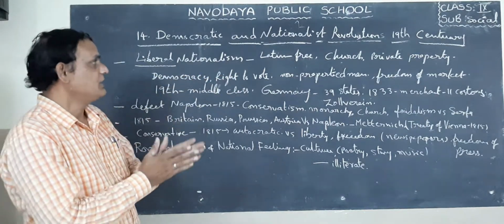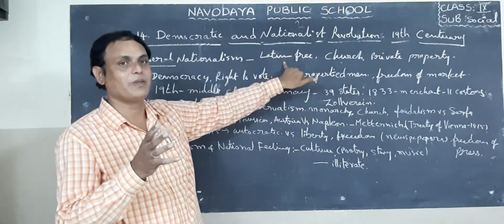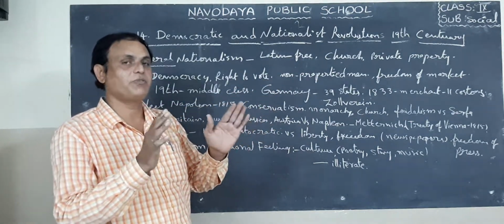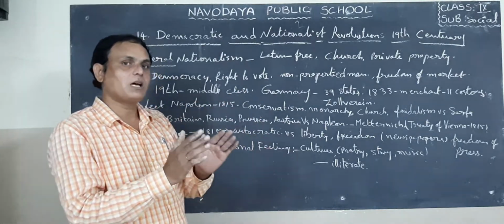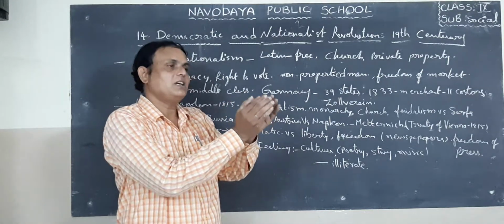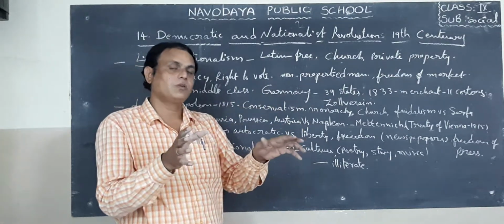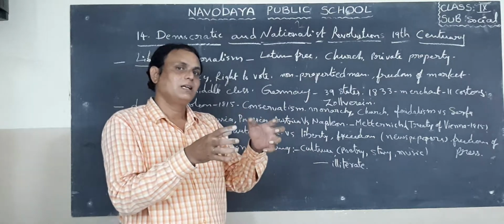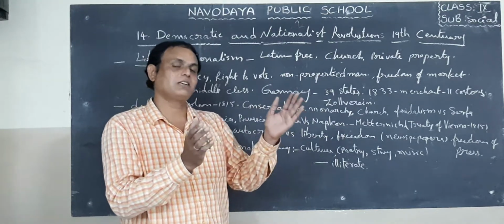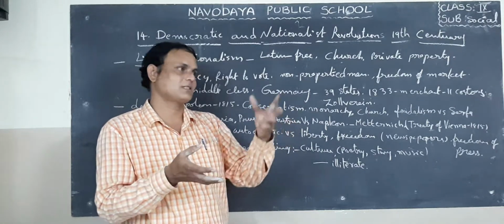Liberal means what? This word came from a Latin word. The meaning is free or freedom. Here, who wanted freedom? The common people wanted freedom. Why did they want freedom? Because the powers were vested in the hands of a few elites, the king and his relatives. In society, the property was possessed by landlords. Next one, the clergy, that means pastors. At present we call them pastors in the churches.